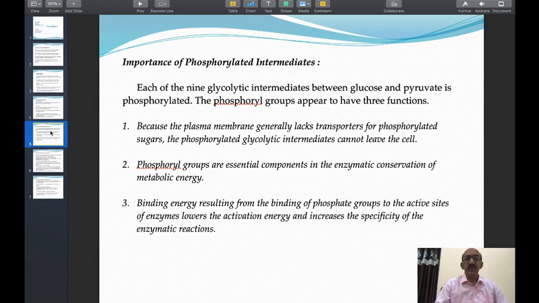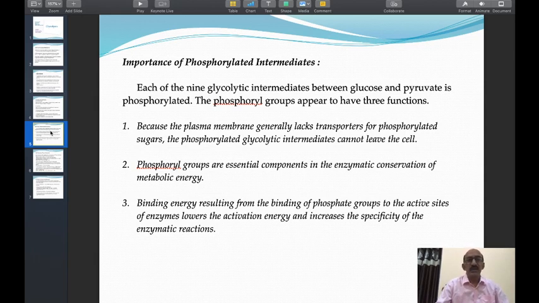When glucose enters glycolysis in the cytoplasm, it is converted into glucose 6-phosphate, then fructose 6-phosphate, then fructose 1,6-diphosphate. Then it is cleaved into dihydroxyacetone phosphate plus glyceraldehyde 3-phosphate. Then glyceraldehyde 3-phosphate is converted into 1,3-diphosphoglycerate, then 3-phosphoglycerate, then 2-phosphoglycerate, then phosphoenol pyruvate, and lastly we get pyruvate.